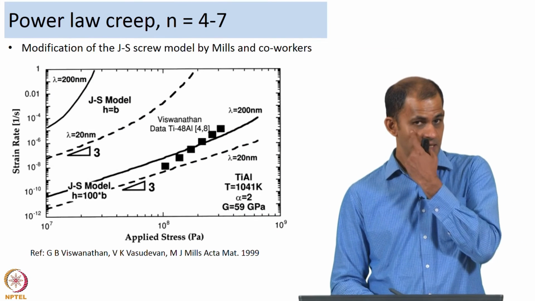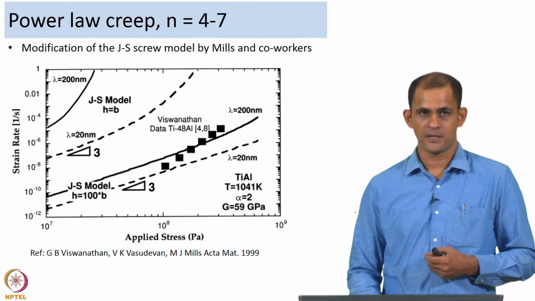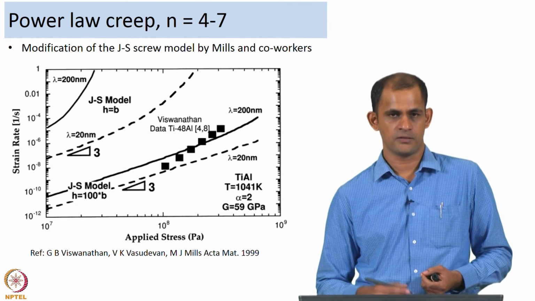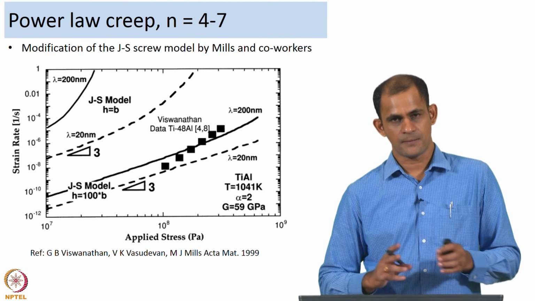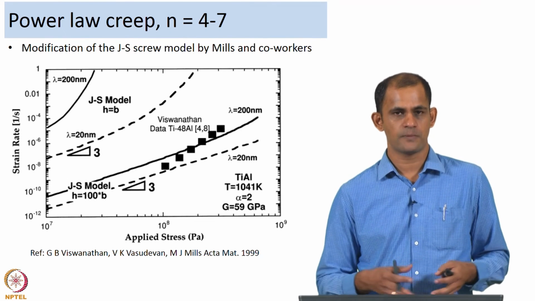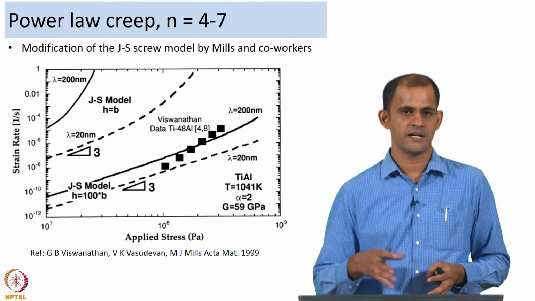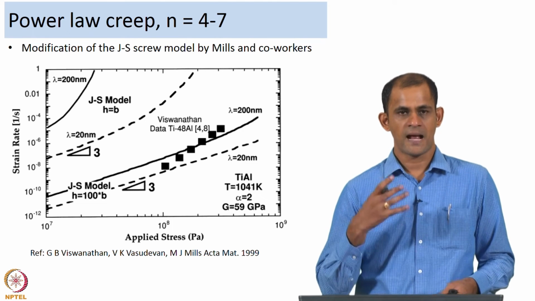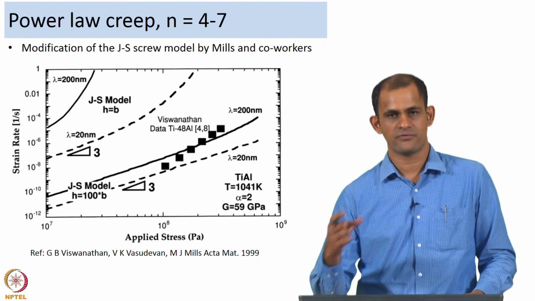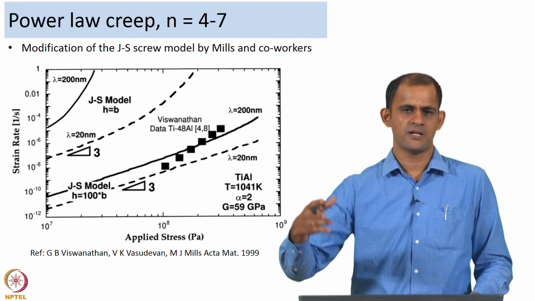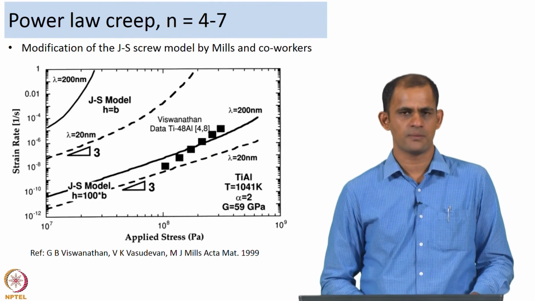But very interestingly, in that paper by Vishwanathan, Vasudevan and Mills, and subsequently in a lot of work that Mills' group carried out, they investigated the jogged screw model in detail and its application to the creep behavior of titanium aluminides and subsequently alpha titanium alloys as well as zirconium alloys.